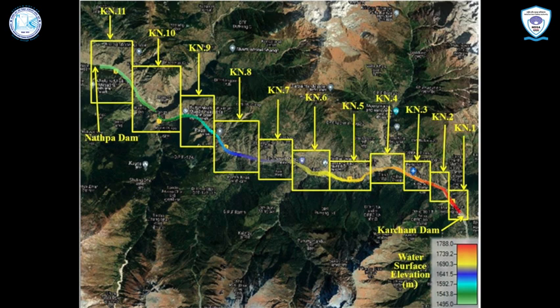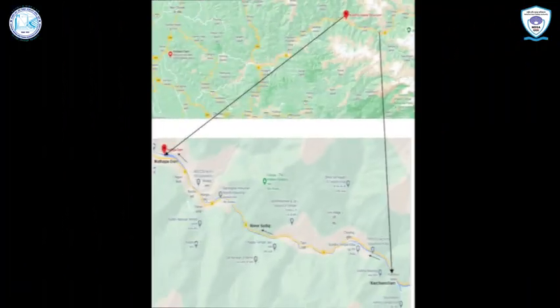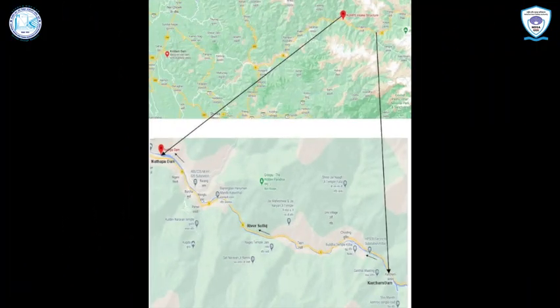The flood hydrograph has been generated due to breach of Nathpa Dam and routed downstream along the reach of river Satluj. Dam break flood hydrograph was estimated. Then the dam break flood hydrograph was routed through the downstream flow area.